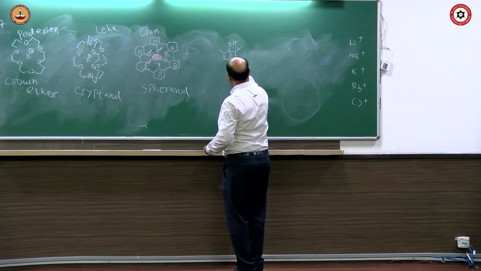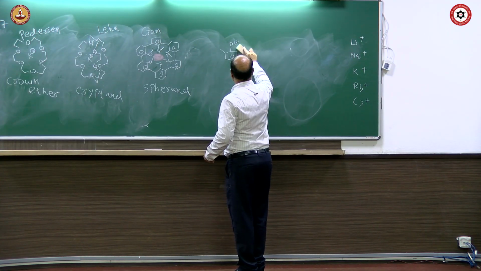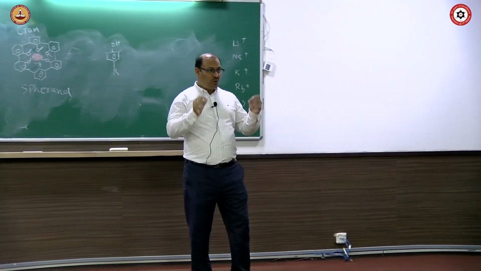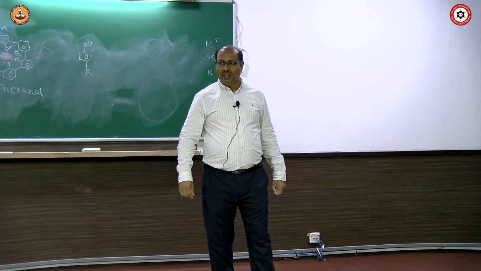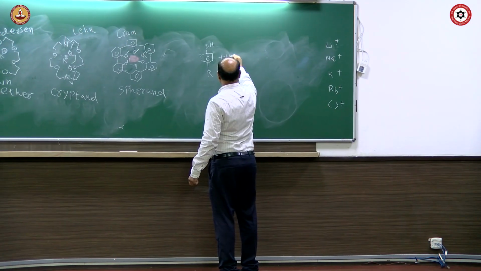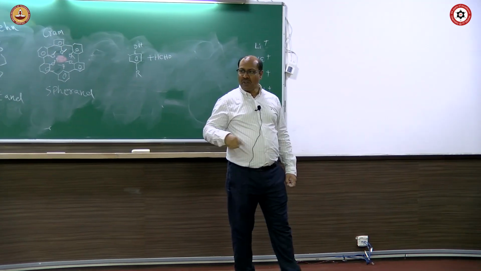So somebody protected one of the sites by a tertiary butyl group. So now only 2 sites are available. And then they reacted with formaldehyde under certain controlled conditions by optimizing it.